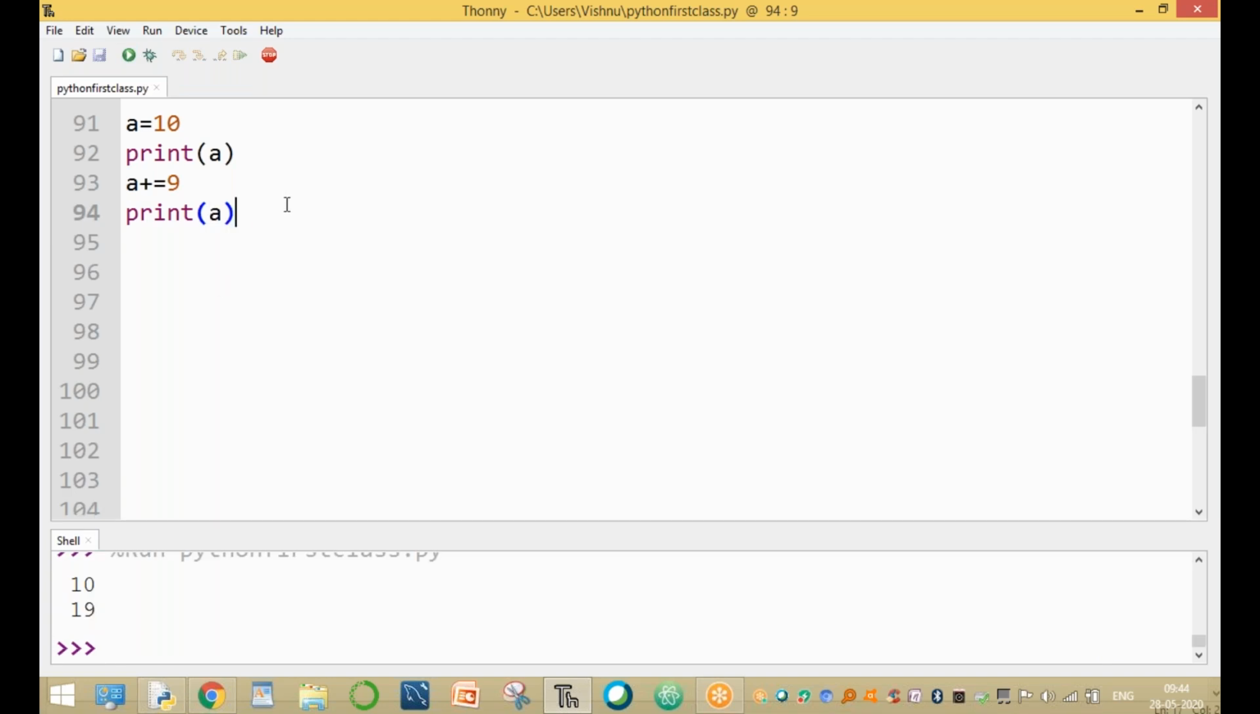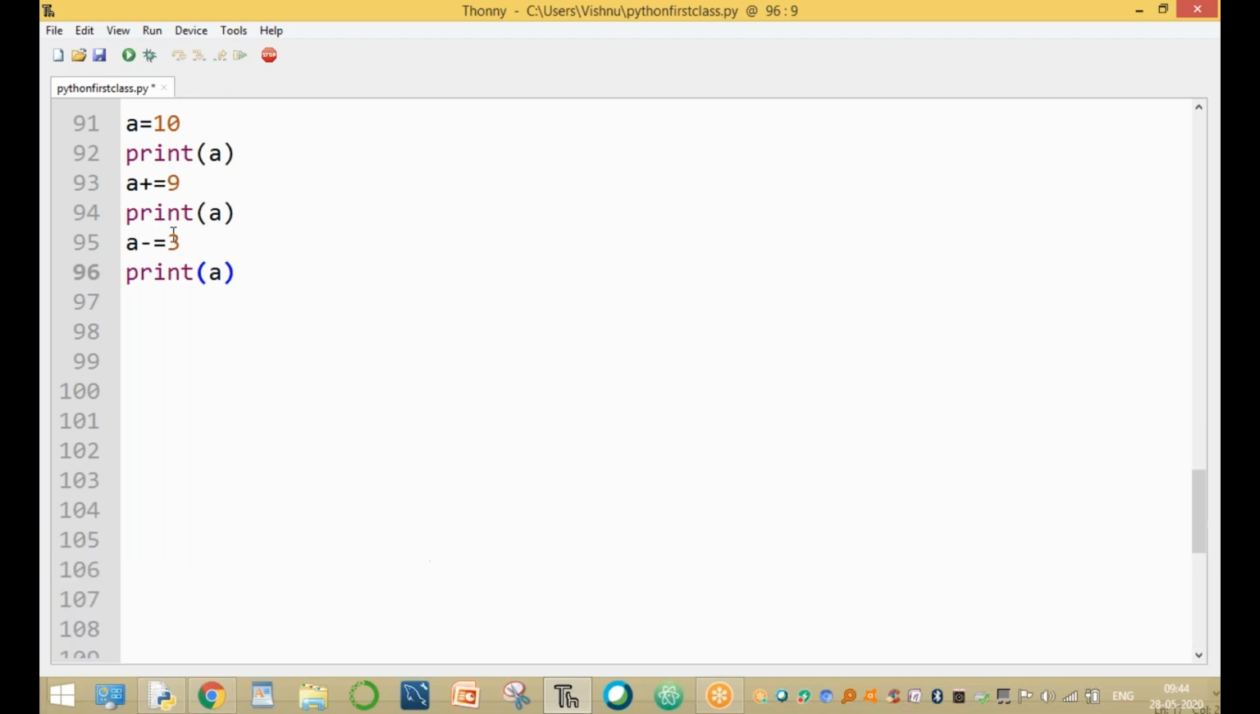Clear. And one more example, a -= 3, and print a. The a value is 19, and 19 minus 3 is 16. The value of a is 16. Clear, guys. And a *= 2.